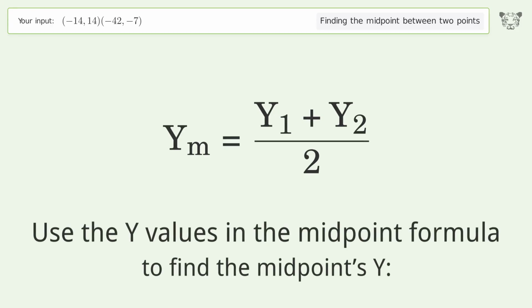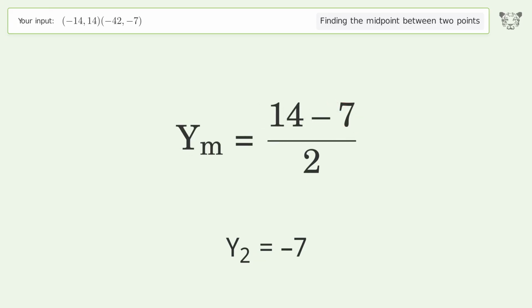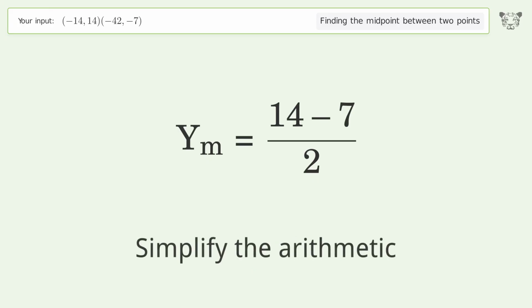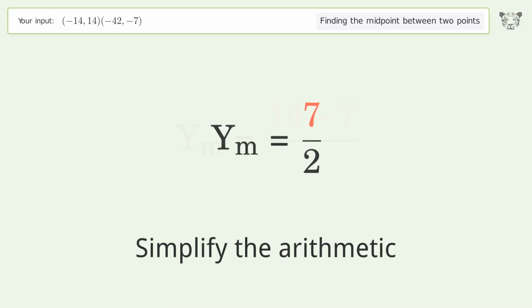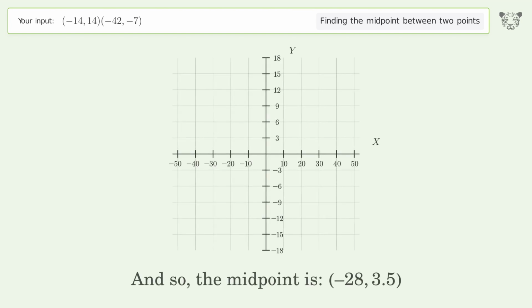Use the y values in the midpoint formula to find the midpoints y. y1 equals 14. y2 equals -7. Simplify the arithmetic. And so, the midpoint is -28, 3.5.